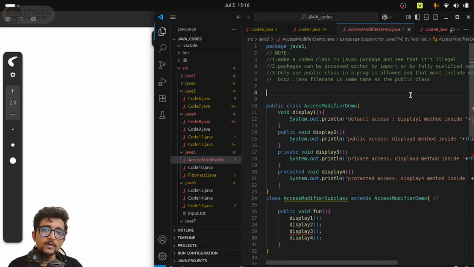And if you are putting your main method, then you will have to put it within that public class only. If you put your main method in any other class, then your main method would not be called, so the program will not run, because the entry point in Java programs is through the main method. Unlike Python, where you can execute without the main method also. But in Java, you cannot do that. So you have to have the main method.